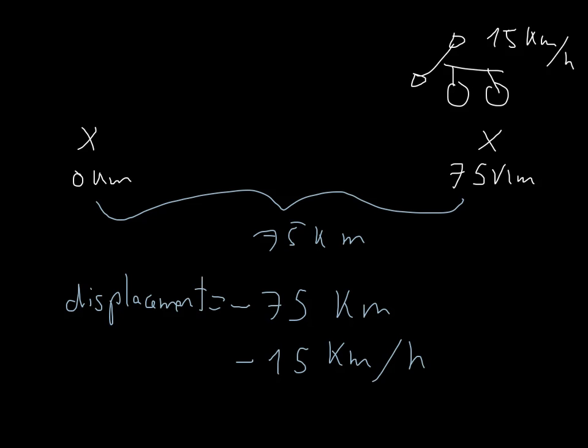Now, again, I can't call this speed because I can't have a negative speed. That makes no sense, right? I'm either still or moving at some speed. Negative speed is a little weird. So I need to call this something else, and I'm going to call this velocity.